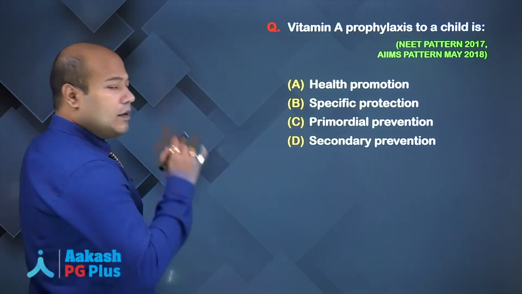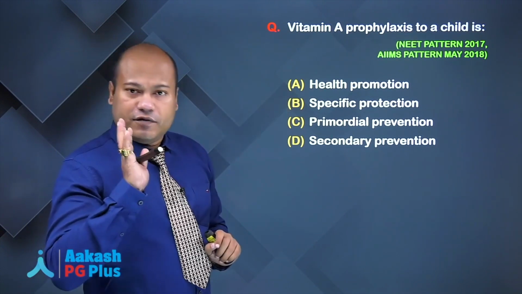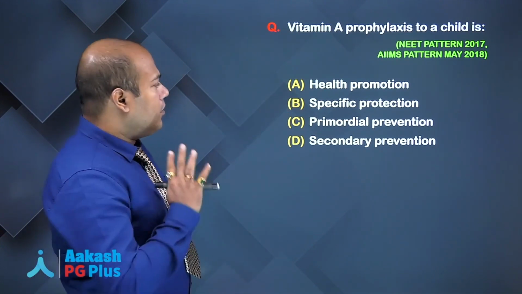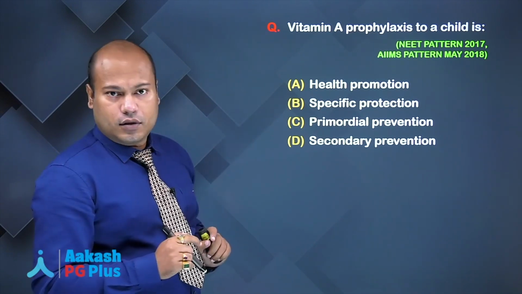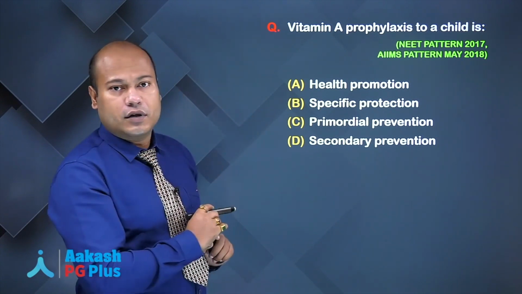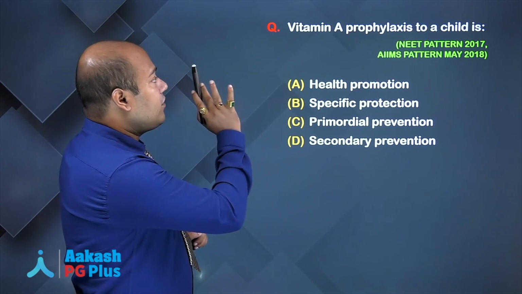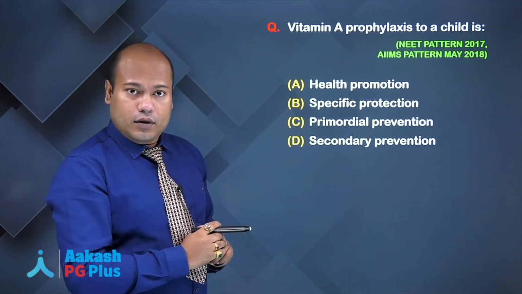Now you should know that primary prevention is of two types. It can be health promotion, it can be specific protection. I repeat, primary prevention can be of two types: health promotion, specific protection. So you tell me, will it be health promotion or will it be specific protection? You are giving specifically, you are giving vitamin A prophylaxis to a child to prevent night blindness, okay.